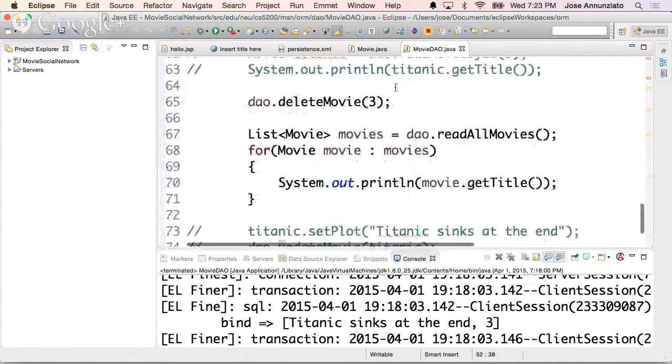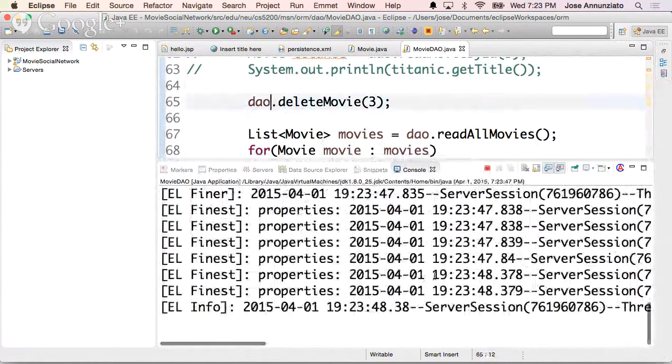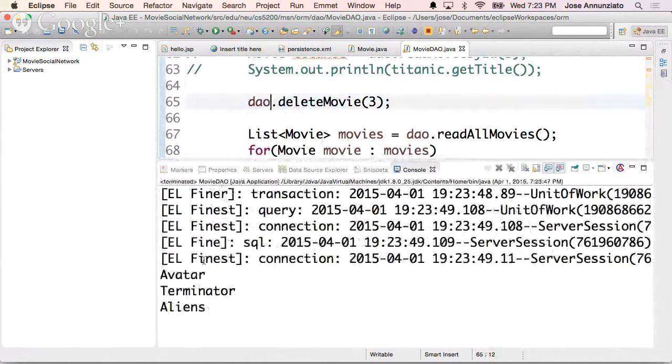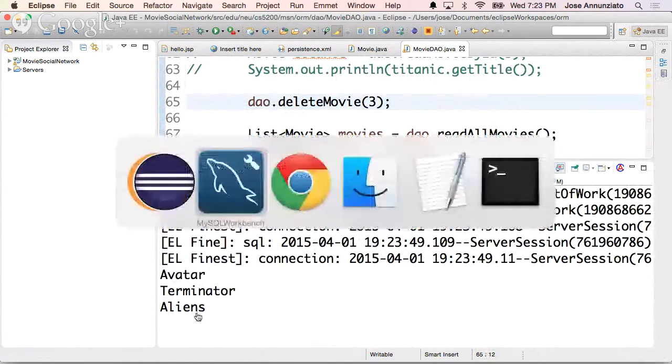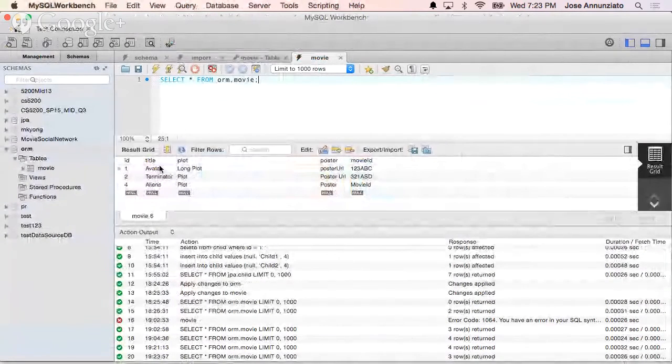So let's see, it deletes the movie 3, and hopefully when we list all the movies, Titanic will not be there. Okay. So let's run that. So there are Avatar, Terminator, and Alien. So Titanic really did sink. Okay, so let's see that. Okay, there we go. Avatar, Titanic. Notice number 3 is no longer there.